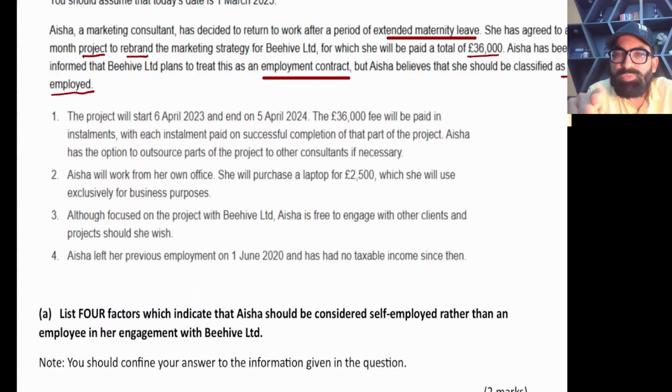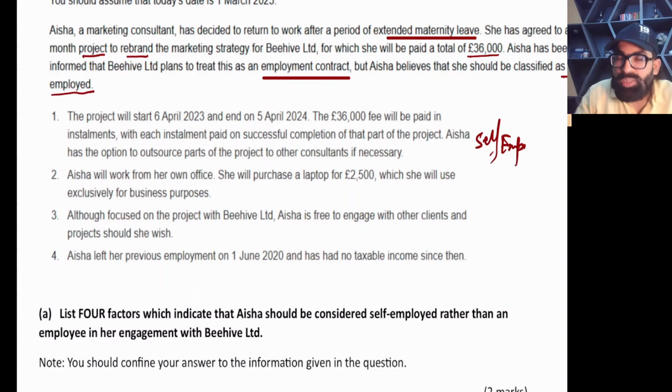The 36,000 fee will be paid in installments, and each installment is paid on successful completion of part of the project. Means the payment will be done in pieces, and once you complete the first piece, then you will get paid. So that means the financial risk is borne by Aisha. So this is again the self-employed contract.